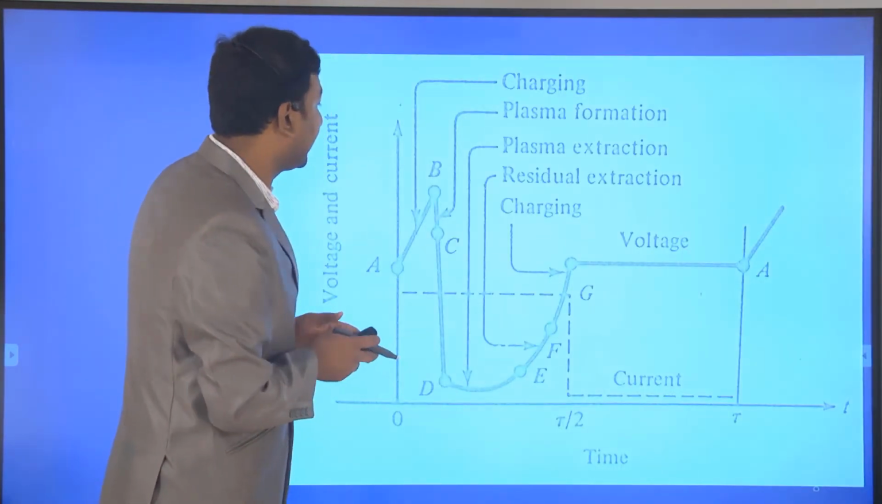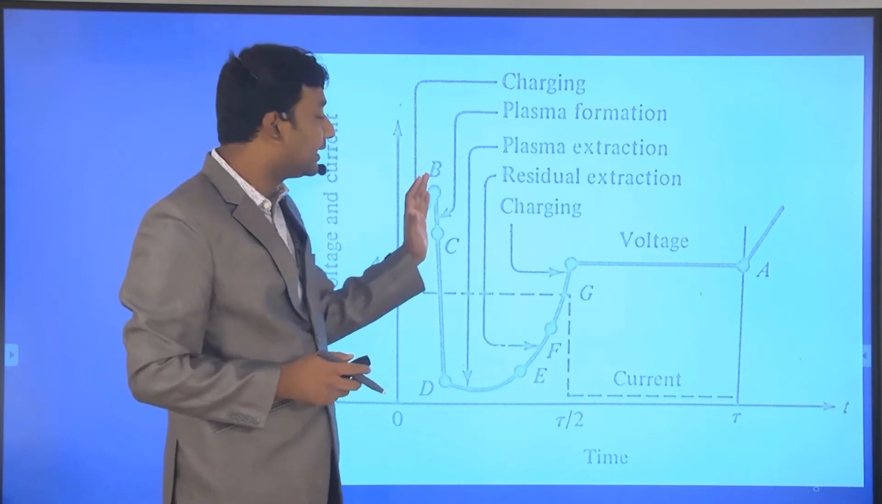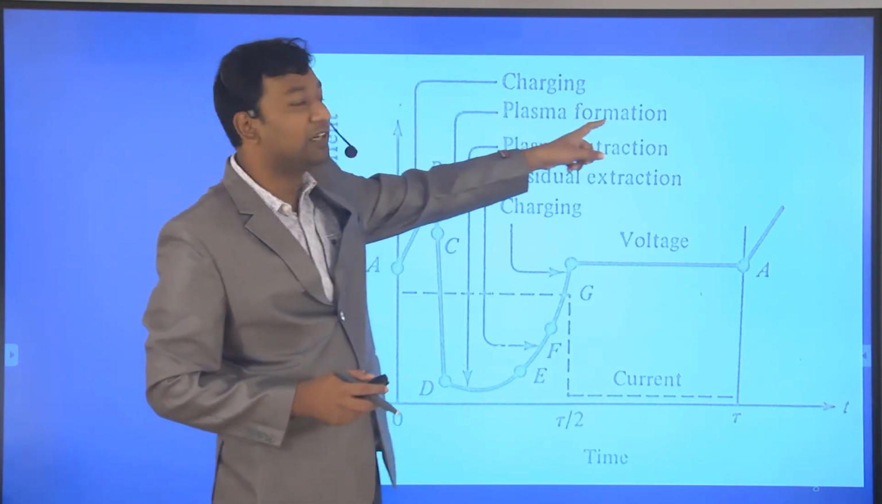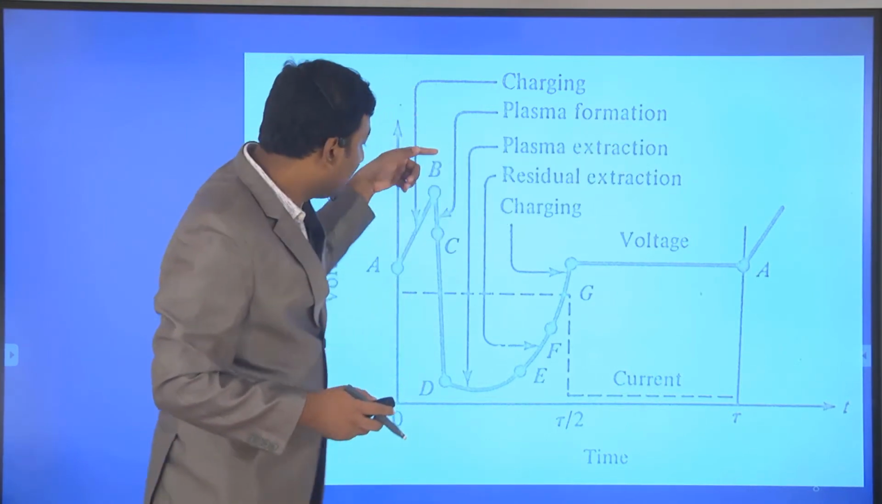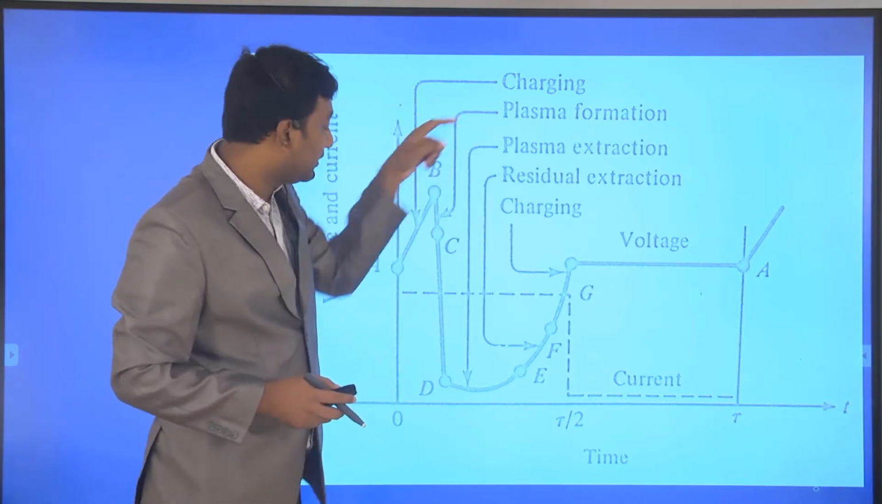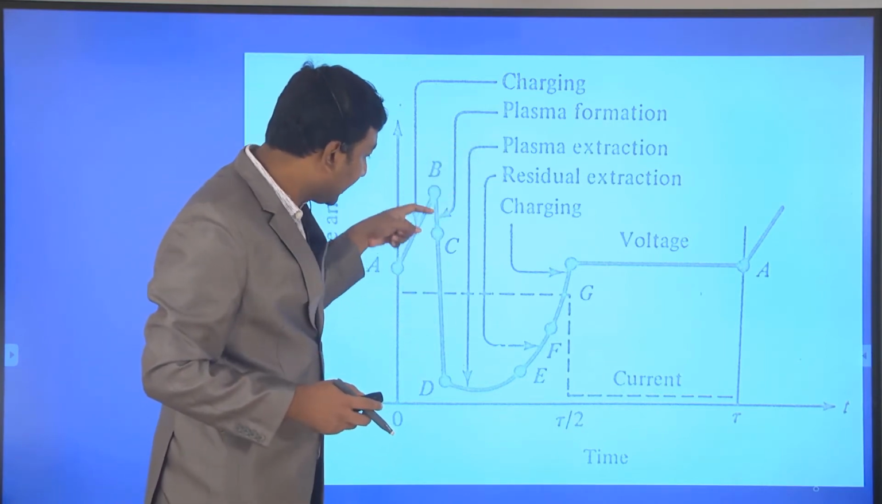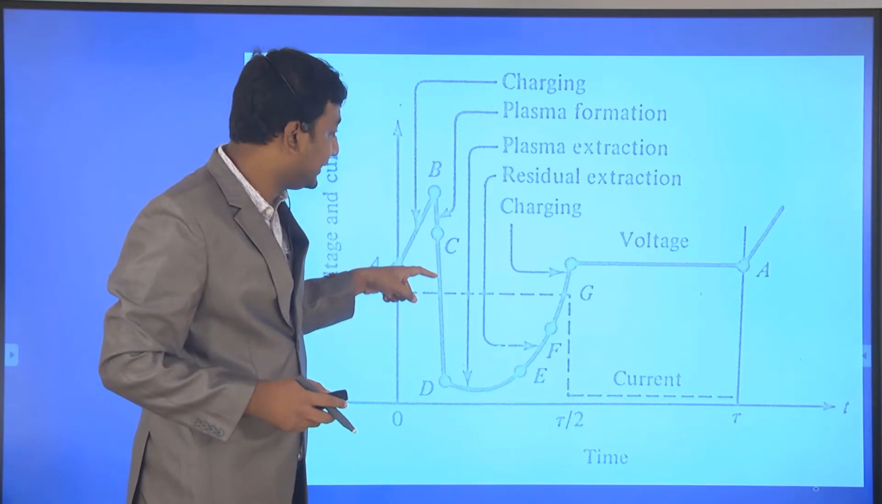So whenever we see the graph, first there is the linear capacitor charging. Then it comes to B to C, that is the plasma formation. Okay. Then whatever plasma is formed, some of it is moved out. So due to that, the voltage decreases. Okay.